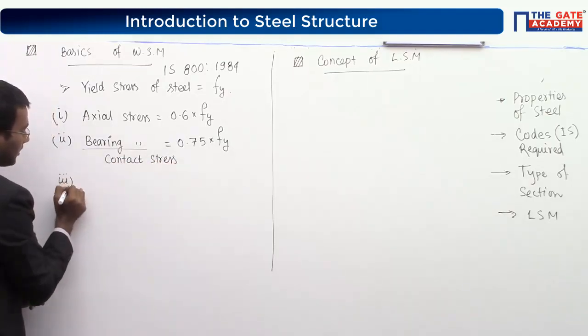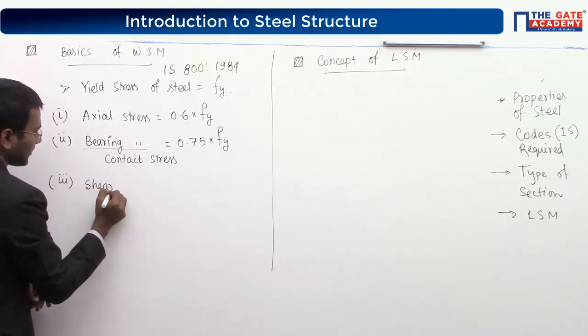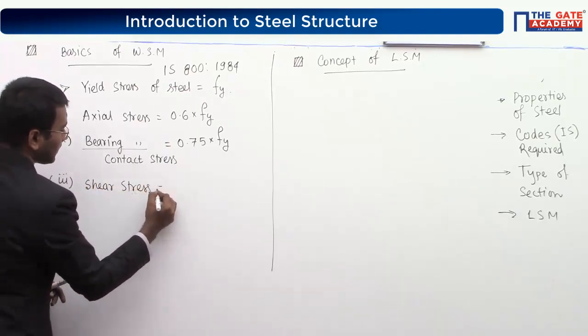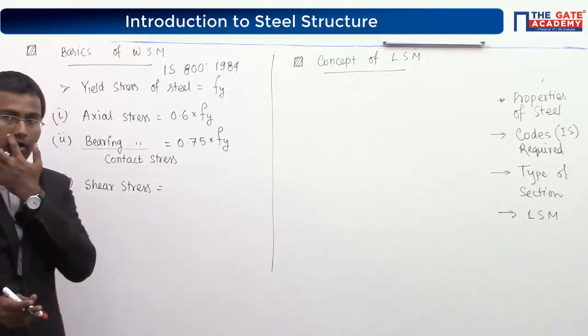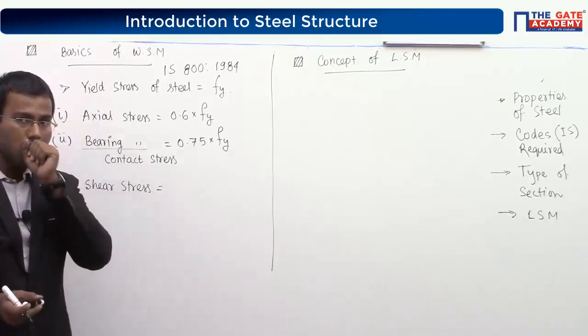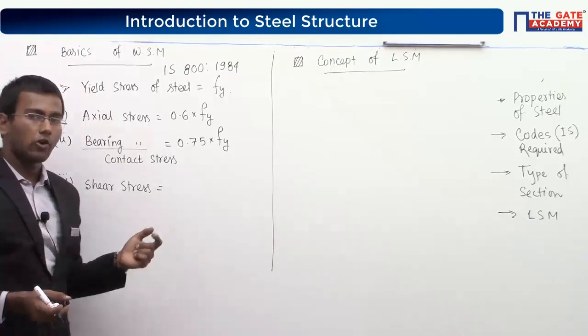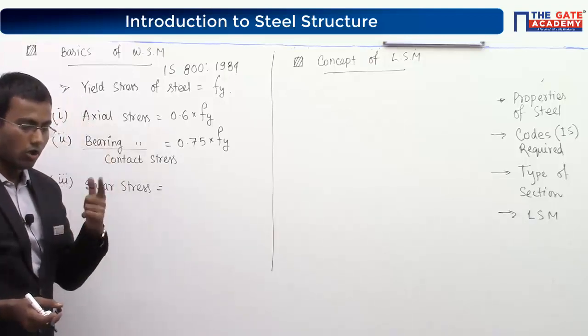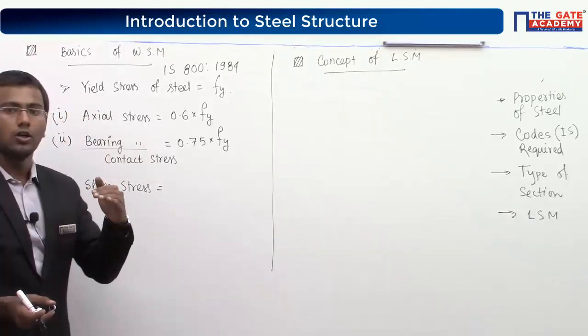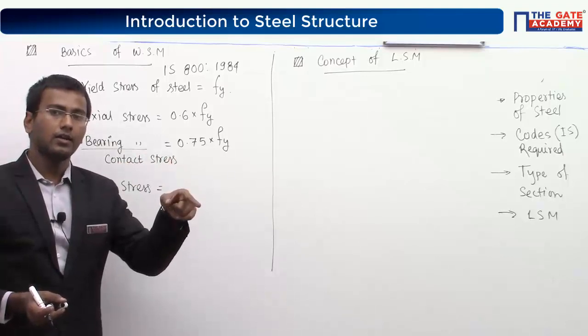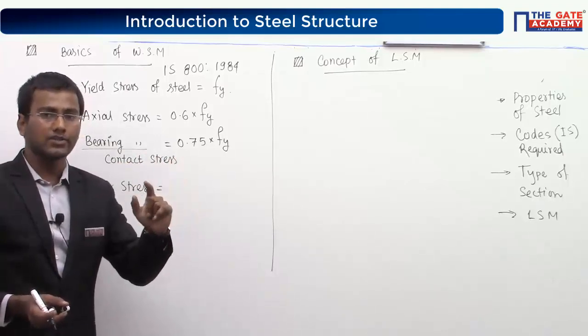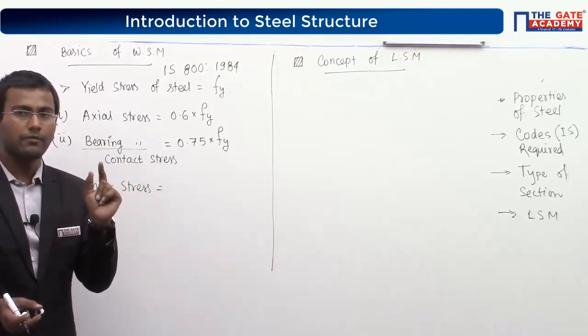Number 3, your shear stress. Now shear stress is again different for different condition. Sir, why? Because if I talk about some rolled conditions or rolled sections and welded or built up sections, shear stress is little bit of different.